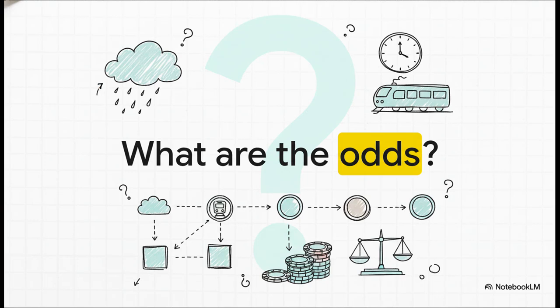We do this all the time. Is it going to rain? Is my train going to be on time? We're constantly playing the odds. But what about an AI? How does it deal with uncertainty? How can it possibly make a smart bet when it doesn't have all the facts?